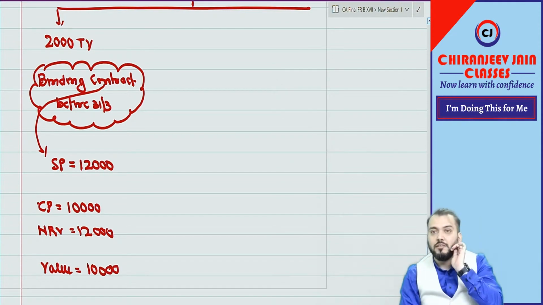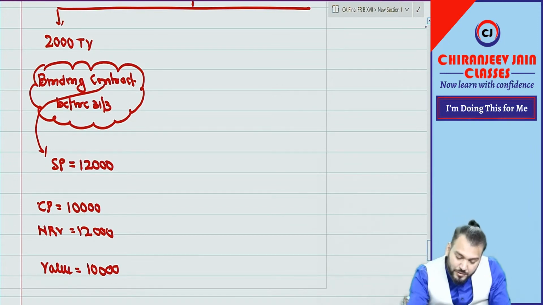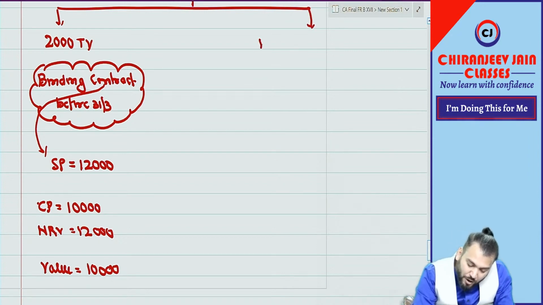Have you understood this point? So out of 10,000, 2,000 is valued, coming to a balance of 8,000 TVs. Now how to find out the NRV of this?